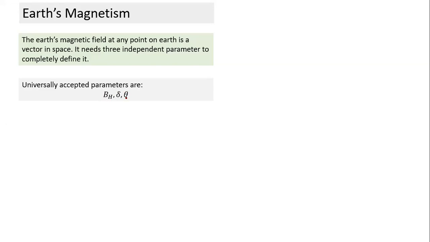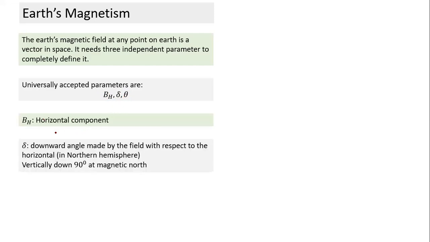If I write theta is 30 degree east, it means it is a vertical plane obtained by taking a vertical plane directed towards north and rotating it towards east by 30 degree. Out of three parameters, one is magnitude. It's the magnitude of the horizontal component. Delta gives us the angle of dip. If I say 30 degree, it means the vector is making 30 degree with reference to horizontal, and theta. So these are the three terms we use.